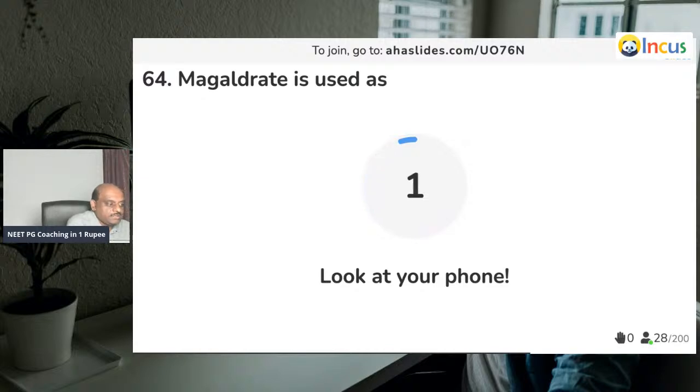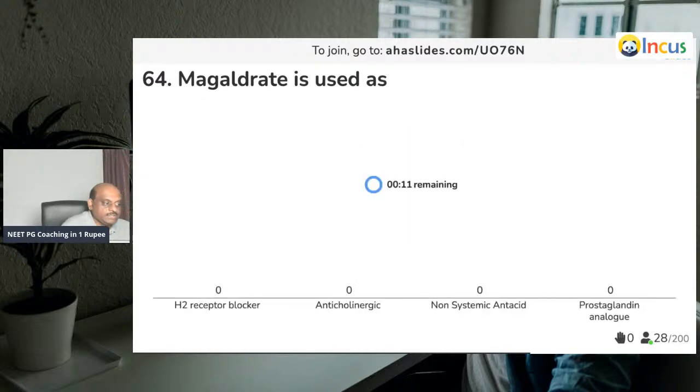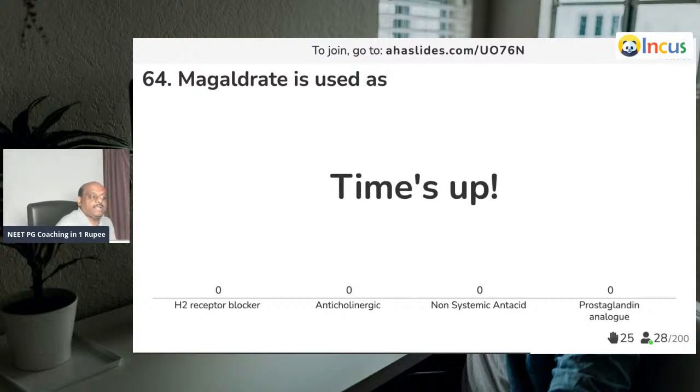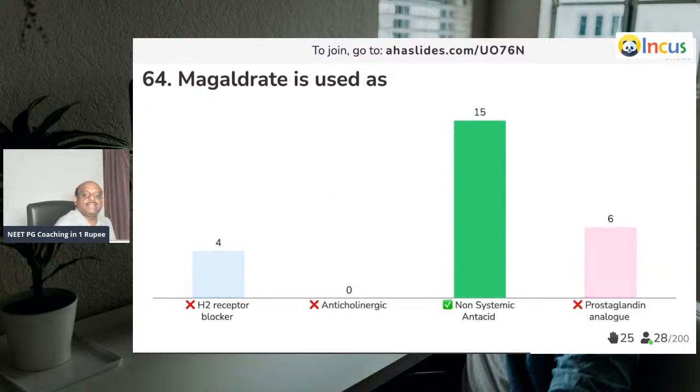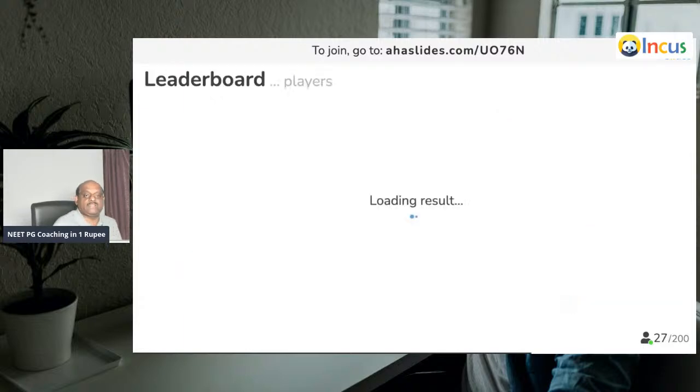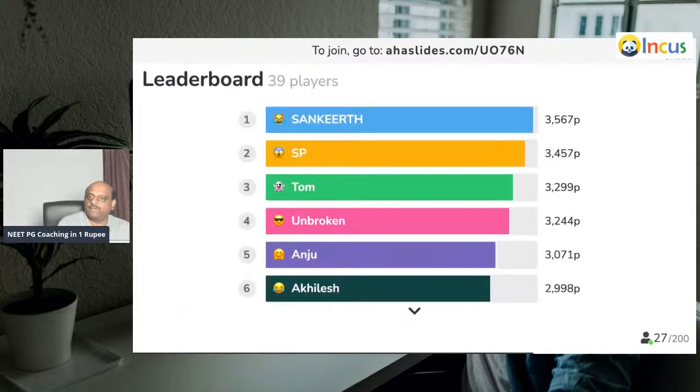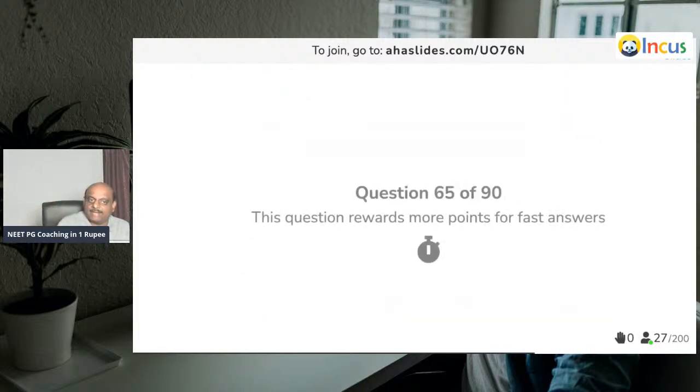Magaldrate is used as what? Magaldrate is a hydroxy magnesium aluminate complex that is rapidly converted to magnesium hydroxide and aluminum hydroxide, which are absorbed poorly. So that is the reason they are used for their antacid effect is what you need to remember.